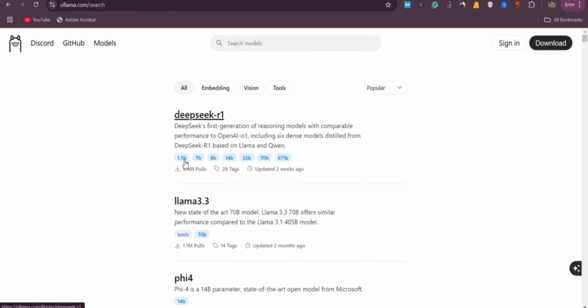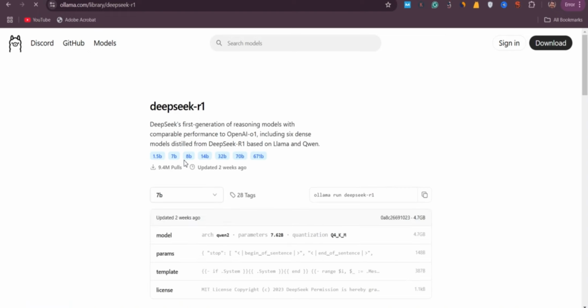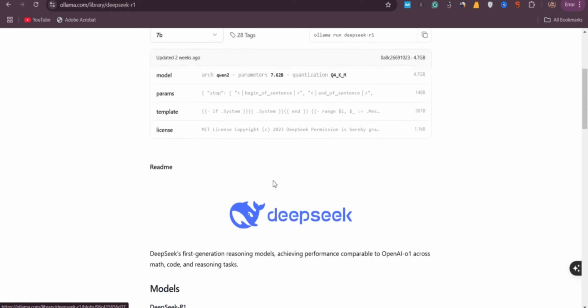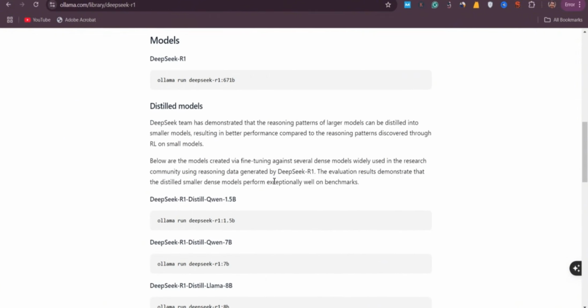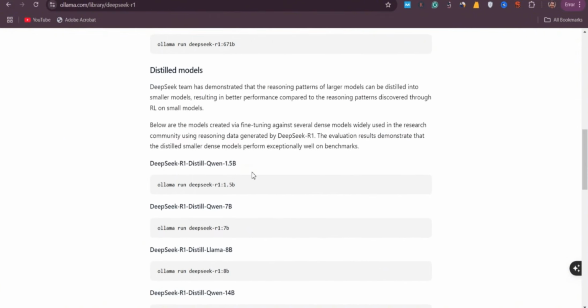I am just clicking on the lowest, 1.5 billion. Then this will show you how to run or pull different Deepseek models into your local machine.